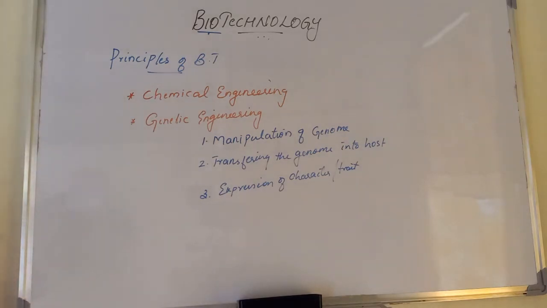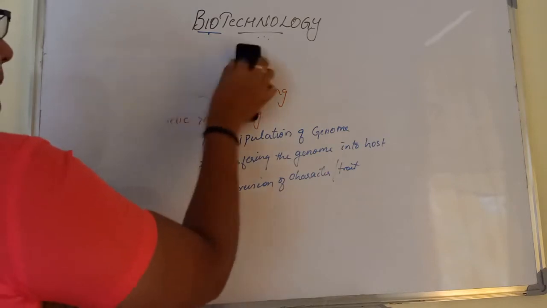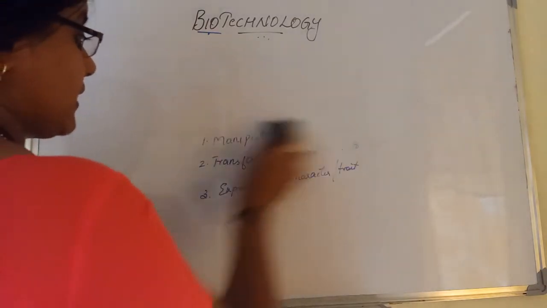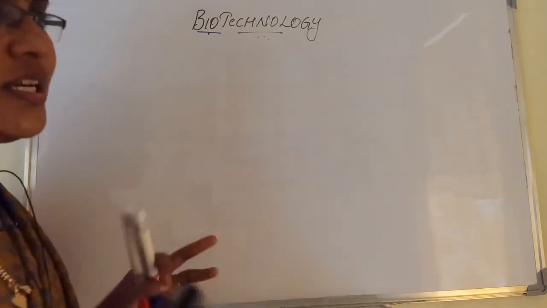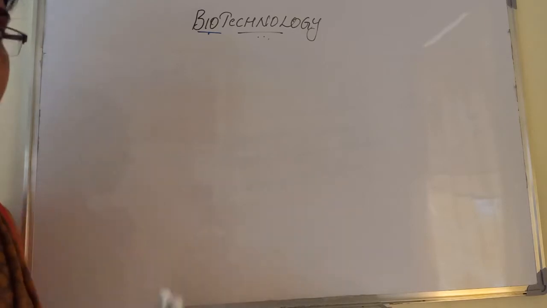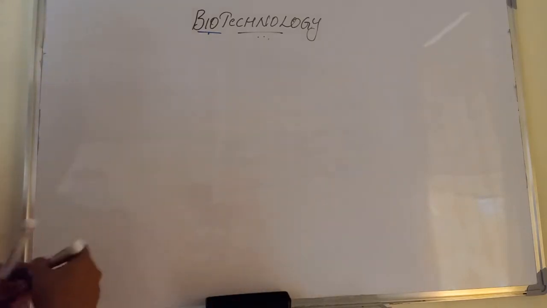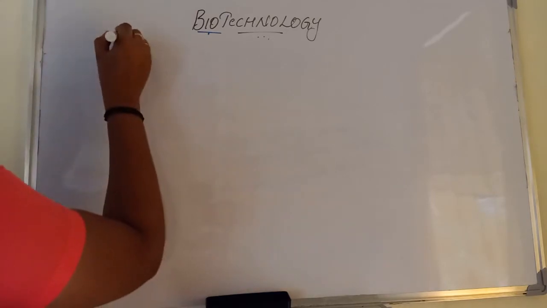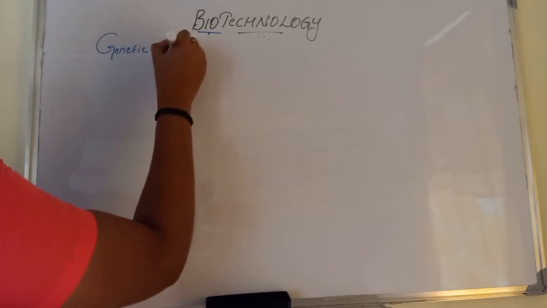In that, we are moving on to discuss genetic engineering in detail. Okay, genetic engineering. Chemical engineering, which we will discuss in the second chapter, that is biotechnology and its applications, like tissue culture. In that we will discuss the details. In this chapter we are discussing genetic engineering in detail.